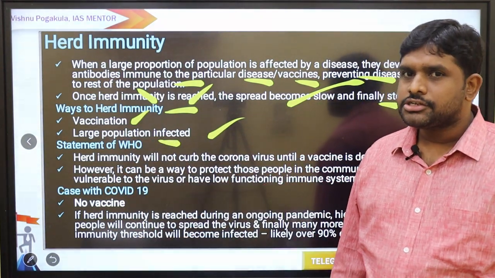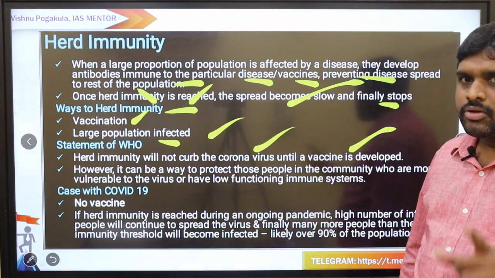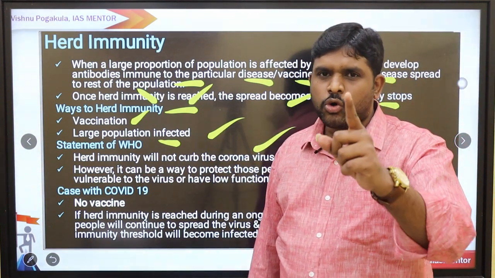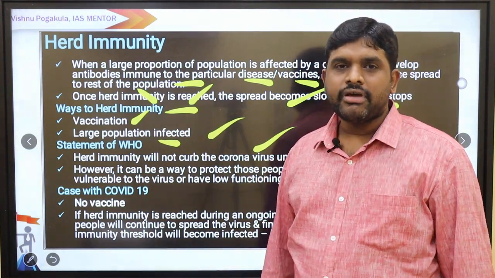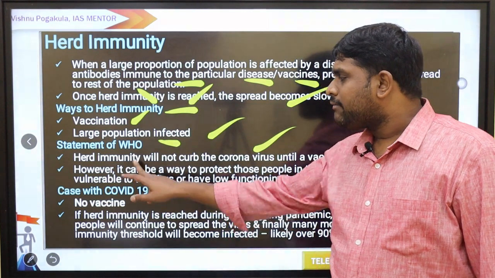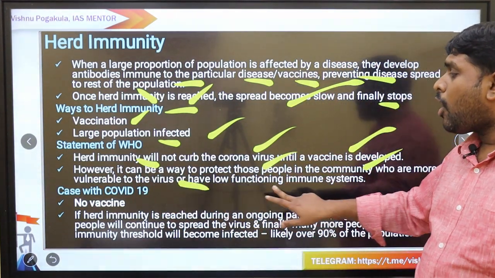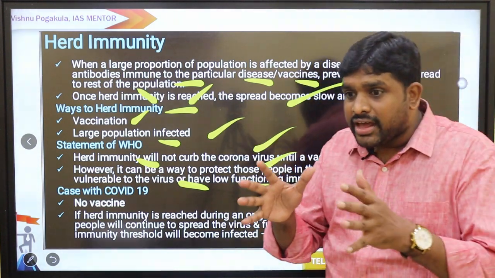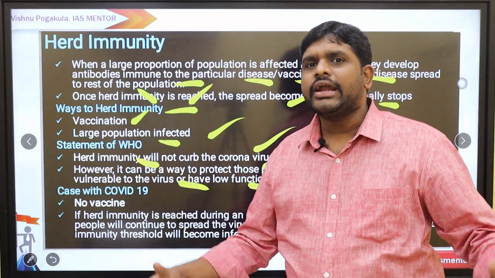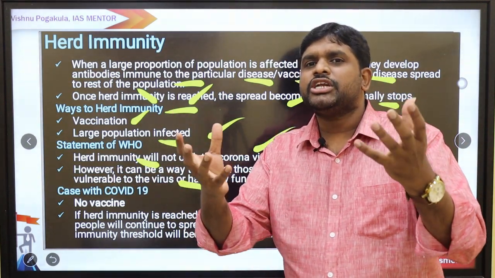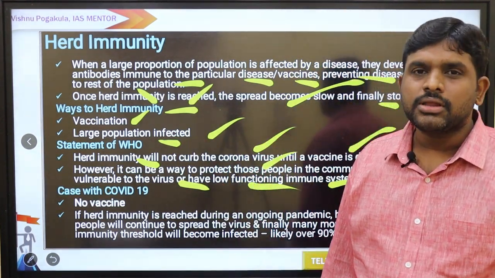Statement of the World Health Organization: herd immunity will not curb the coronavirus until a vaccine is developed. The World Health Organization told us not to go with herd immunity. The only solution is vaccination. We have to try for vaccination. However, it can be a way to protect those people in the community who are more vulnerable to the virus or have a low functioning immune system. Where the people are more vulnerable, we have to let them get infected. Hence the immune system will be generated. Why? Because it is not going to spread. Hence the immune system will be generated among the people.